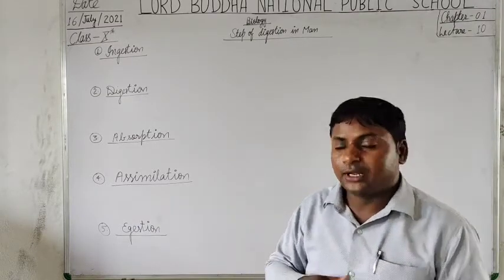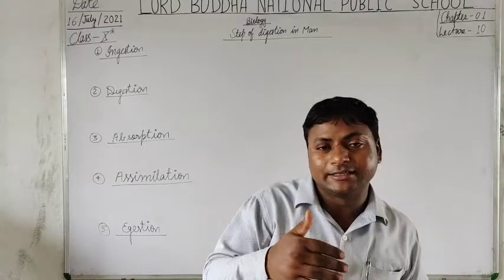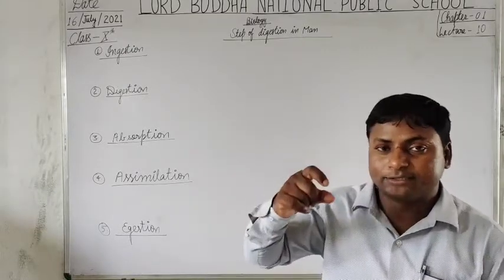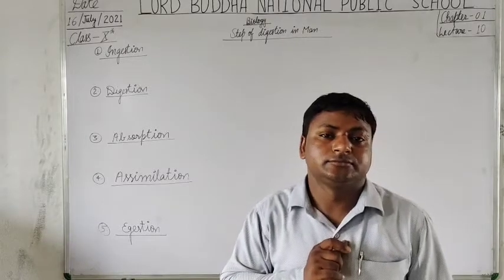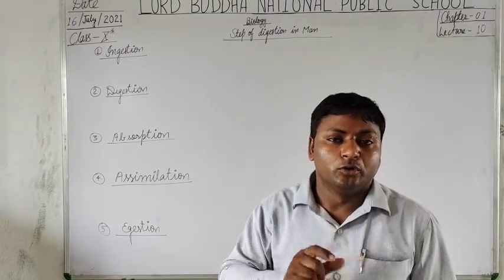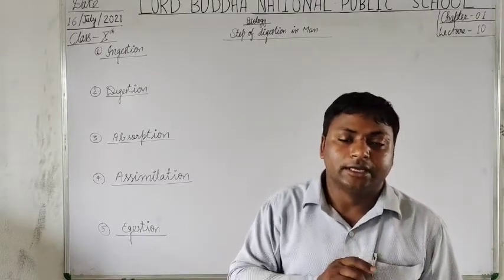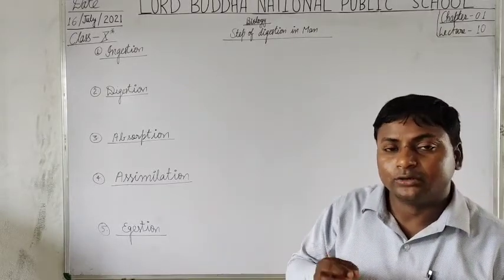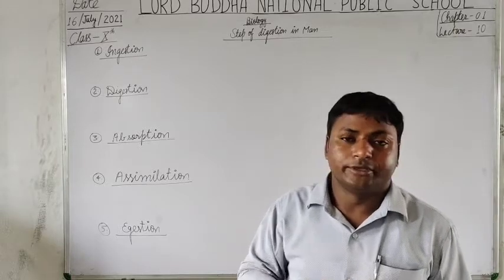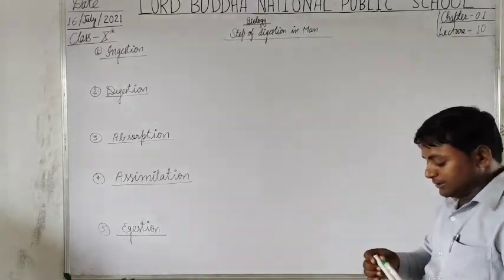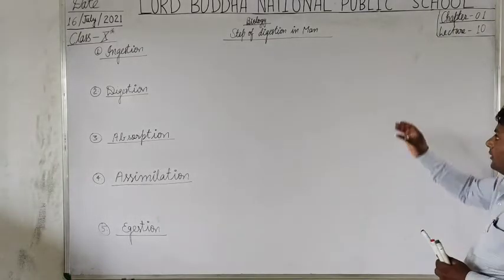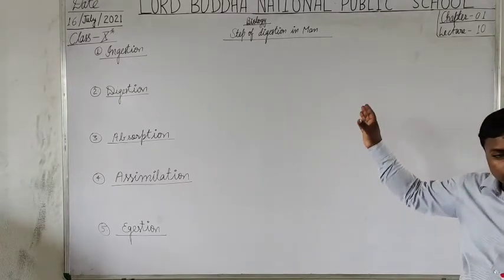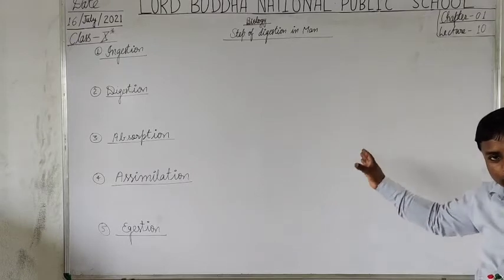Now the food, or you can say the masticated curd, passes to the oropharynx. From oropharynx, it further leads into the oesophagus. So here students, I am going to draw the passage of food into the gastrointestinal tract.